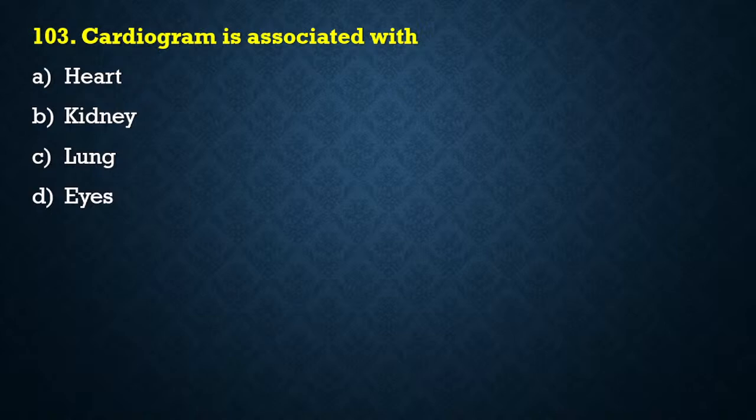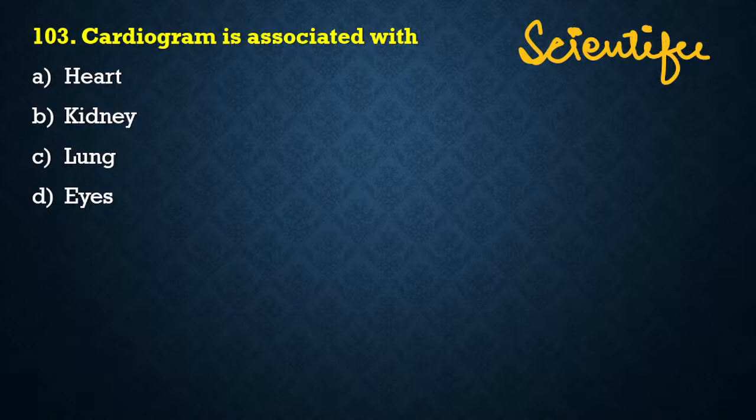The next question is, cardiogram is associated with what? Cardiogram किससे associated है? In today's class, we are mainly focusing on the questions from the topic scientific devices. Tomorrow we'll be doing the questions from national icons and symbols. So cardiogram is associated with heart, kidney, lungs, or eyes. What is cardiogram associated with?